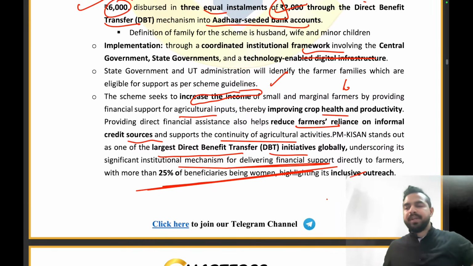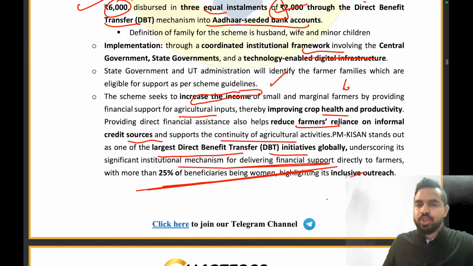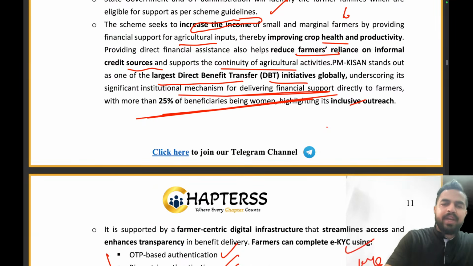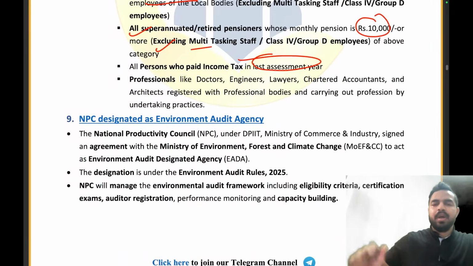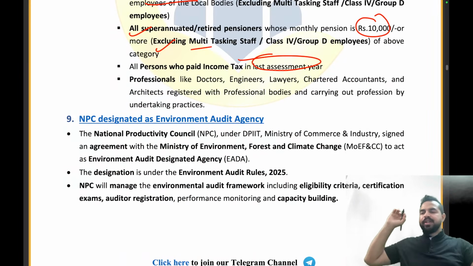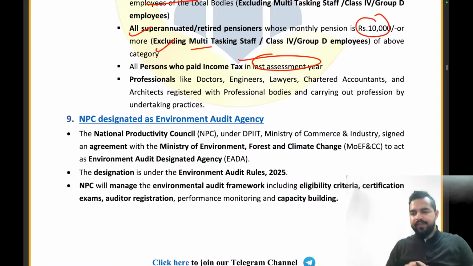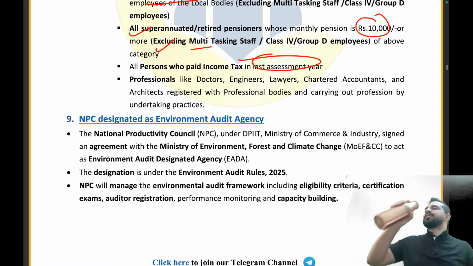Now when it comes to the implementation, it will be implemented through a coordinated institutional framework. Right? So my dear friends, are you guys ready to answer the questions in the chat box? Are you guys ready to answer the questions? If yes, please give me a thumbs up in the chat box.